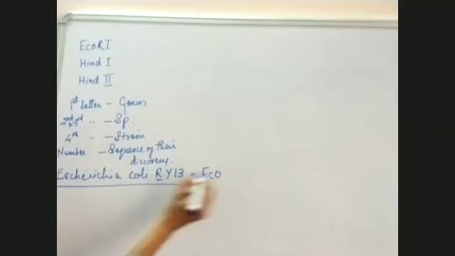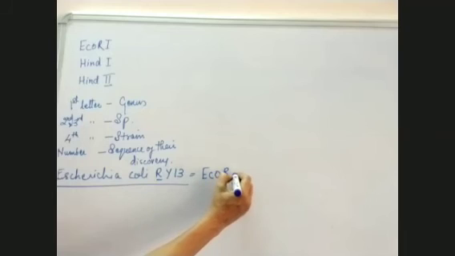R is the strain, and as this was the first one to be discovered, we have written I. So E has come from the genus, then CO from the species, R is the strain, and the number 1 is the sequence in which it was discovered.